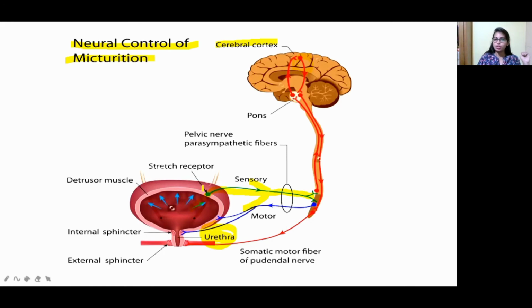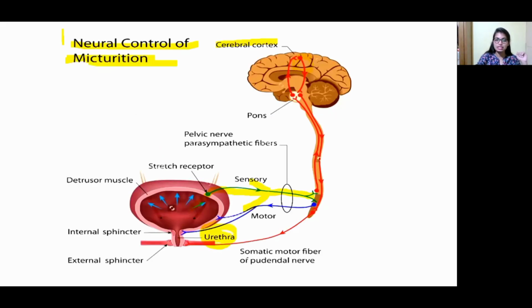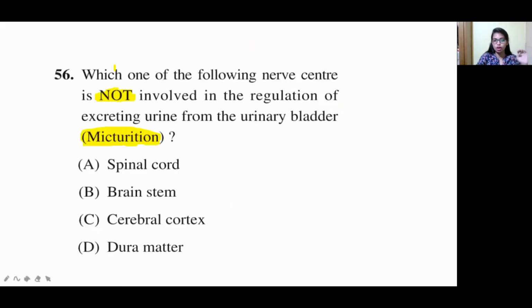So now what happened, urine excretion takes place. So overall this process is called micturition. Okay, understood, right? So now what is the answer? Dura mater, because they are asking in the question which is not involved. Here the spinal cord is also involved, right? The brainstem is also involved, and the cerebral cortex is also involved. But we haven't seen the dura mater in the overall process.